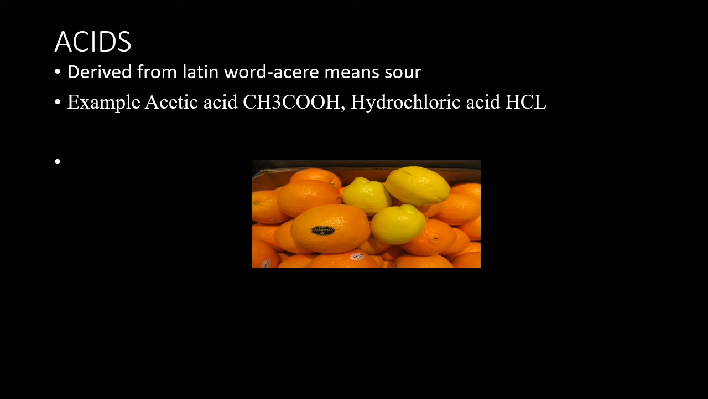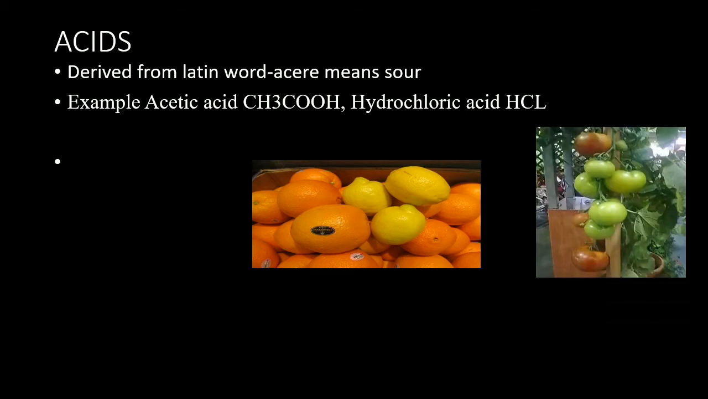Identify the acid found in citrus fruits. So simple. Citrus fruits contain citric acid. The unripe tomatoes contain oxalic acid. Oxalic acid is also common in green leafy vegetables like spinach. All those green leafy vegetables contain some amount of oxalic acid in them.